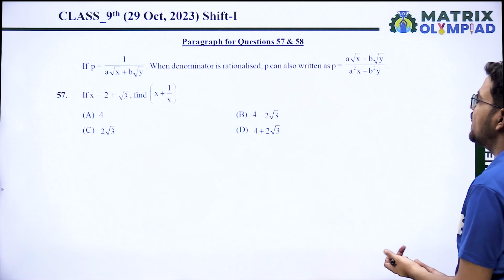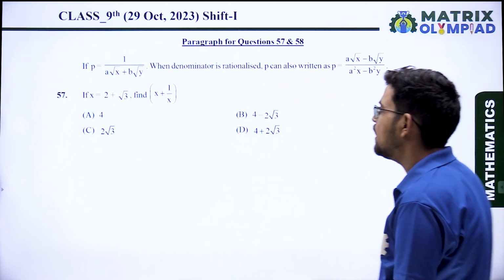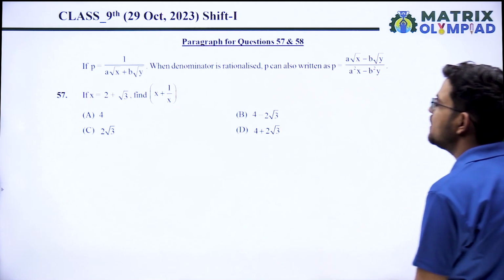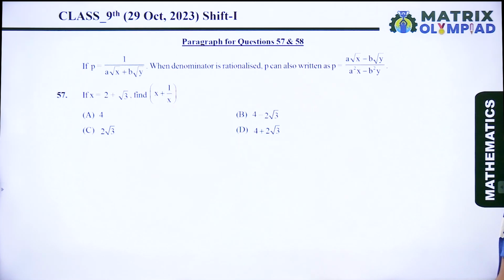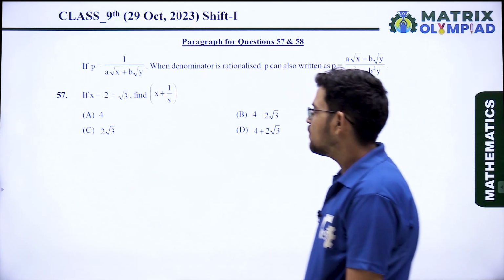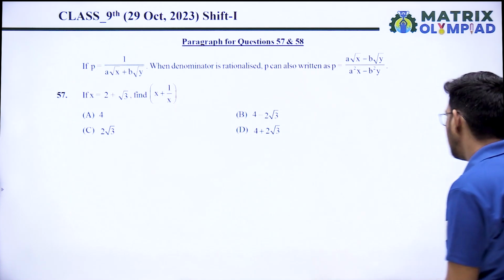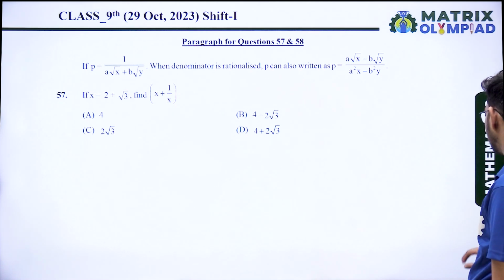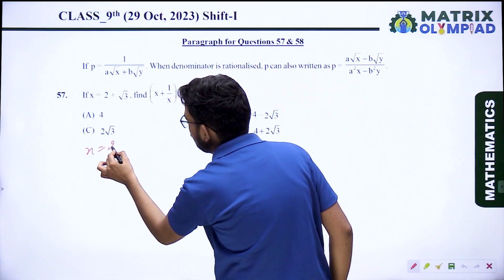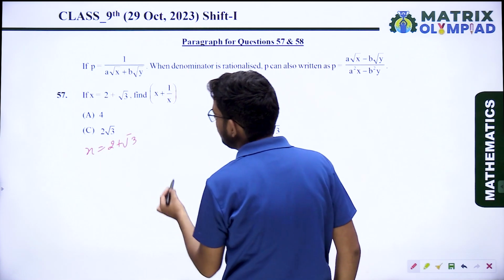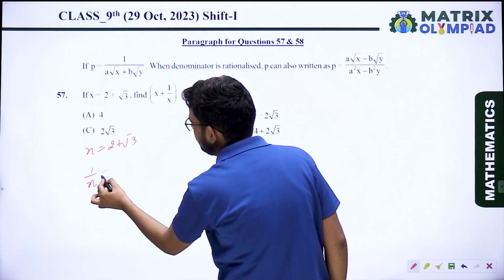Okay, next. Paragraph 4, questions 57 and 58. If p = 1/(a√x + b√y), when the denominator is rationalized, p can also be written as p = (a√x - b√y)/(a²x - b²y). It is saying x = 2 + √3, then find x + 1/x. So x = 2 + √3. Then what is the value of 1/x? 1/x will be 1/(2 + √3).